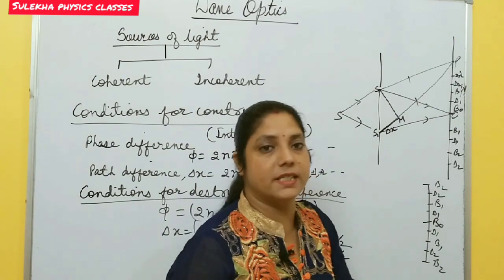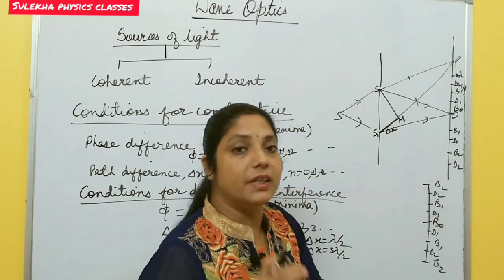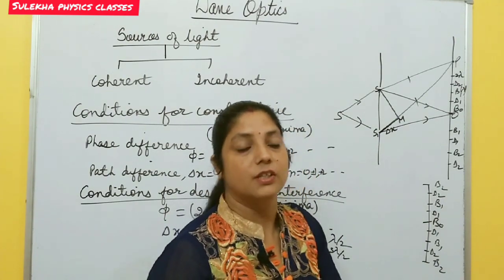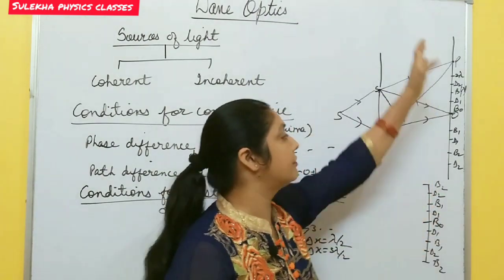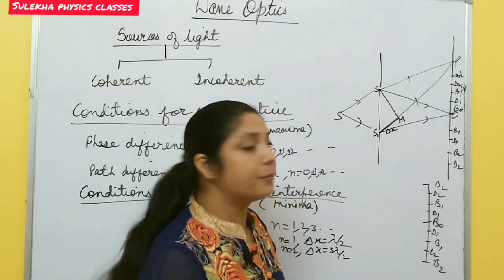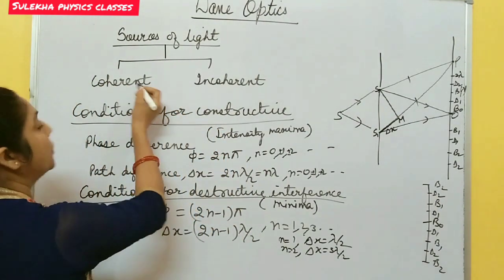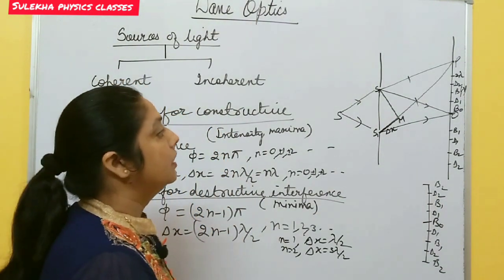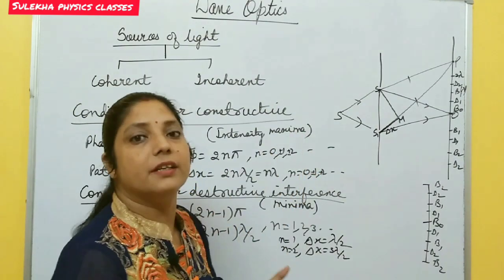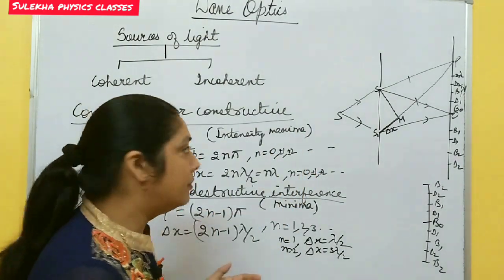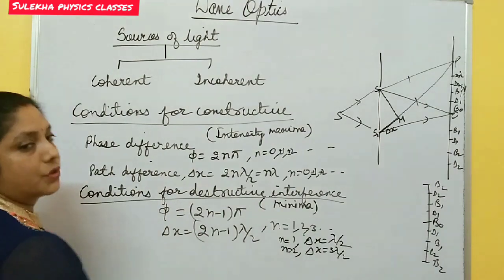That point is not stable. So that's why we need sustained interference, so that we can observe the interference pattern on the screen. To obtain sustained interference, we need coherent sources of light.